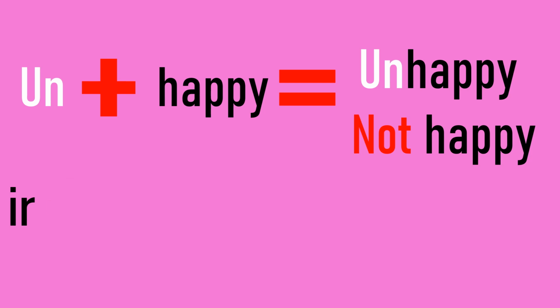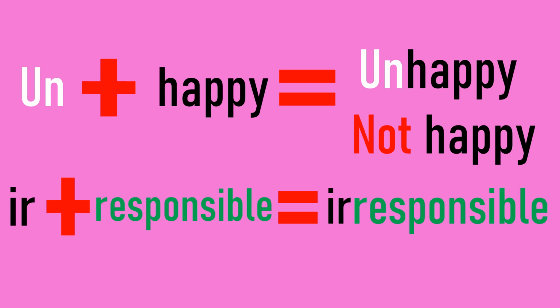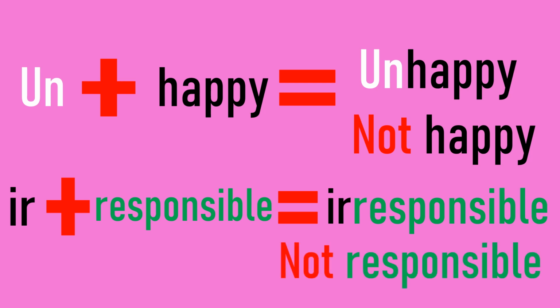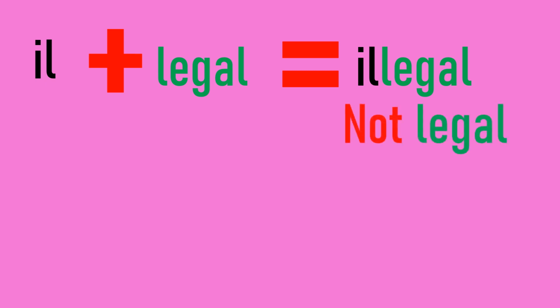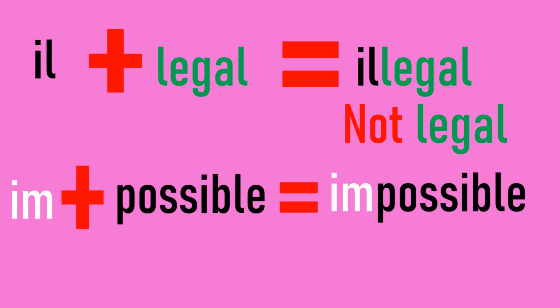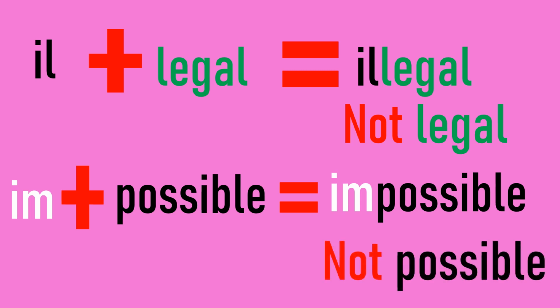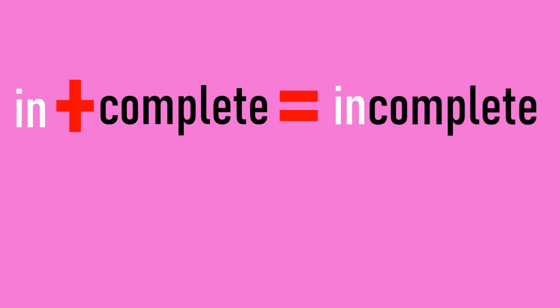Ir plus responsible gives irresponsible, which means I'm not responsible. We have il plus legal gives illegal, which means not legal. We have im plus possible, which gives impossible. This means not possible. We have in plus complete, which gives incomplete. This means not complete.